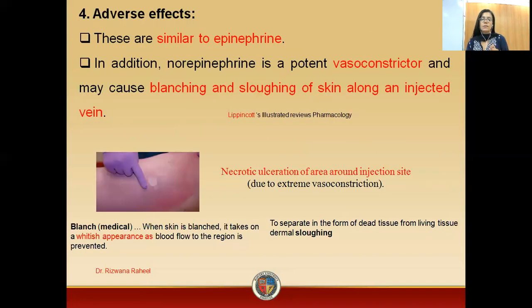Now what are the adverse effects of norepinephrine? The adverse effects are similar to those of epinephrine. As norepinephrine is a vasoconstrictor, it has the ability to cause blanching and sloughing of the skin. What is blanching? Blanching means a white appearance. And what is sloughing? Sloughing means separation of the dead tissues from the living tissues. So we have blanching and sloughing at the site of the injection.